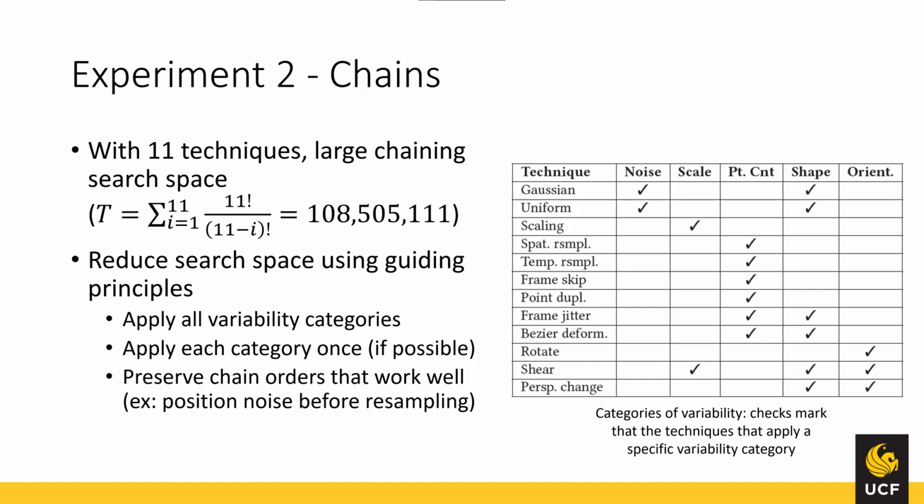To reduce the search space of possible chains, we decided to chain together those techniques which through their transformations added variability from different categories. We first formed some simple chains that combined techniques from multiple categories, and then modified them as we observed patterns in model accuracies. We used 3 guiding principles based on our early experimentation.